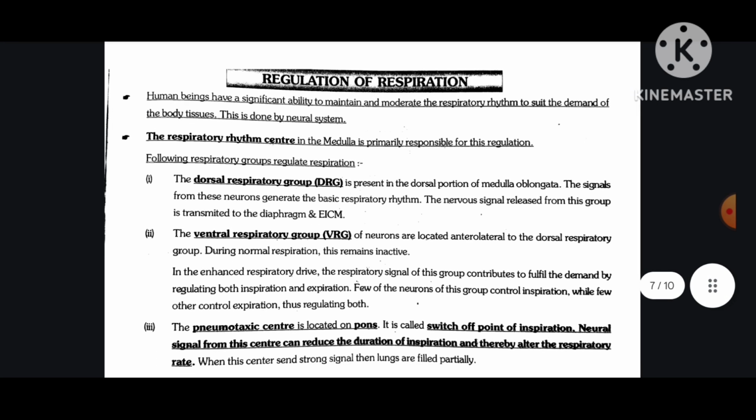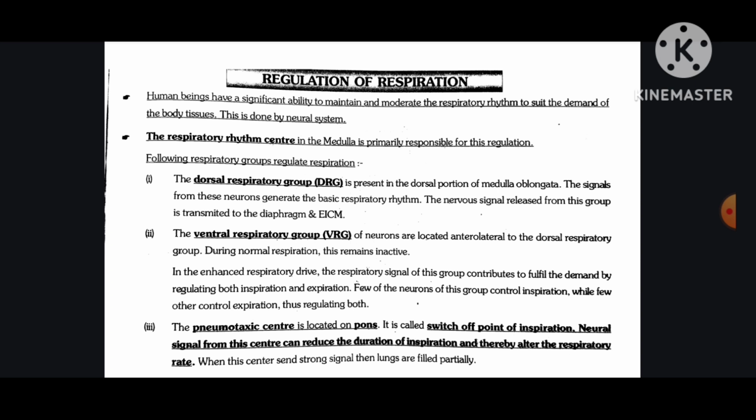Regulation of respiration. Human beings have a significant ability to maintain and moderate the respiratory rhythm to suit the demand of the body tissue. This is done by the neural system. The respiratory rhythm center in the medulla is primarily responsible for this regulation. The following respiratory groups regulate respiration. Number 1, the dorsal respiratory group is present in the dorsal portion of the medulla oblongata. The signals from these neurons generate the basic respiratory rhythm. The nervous signal released from this group is transmitted to the diaphragm and external intercostal muscles.